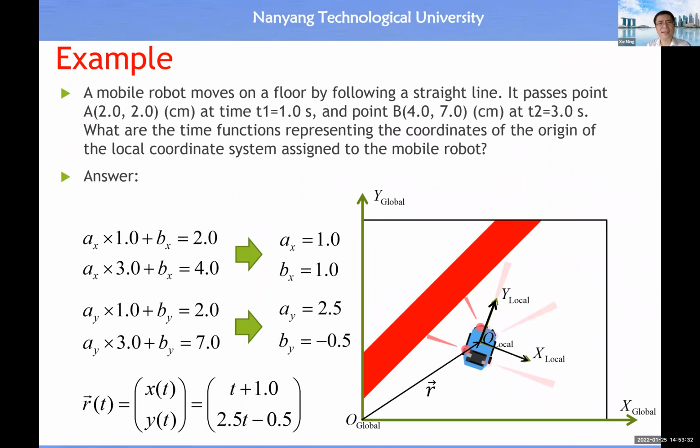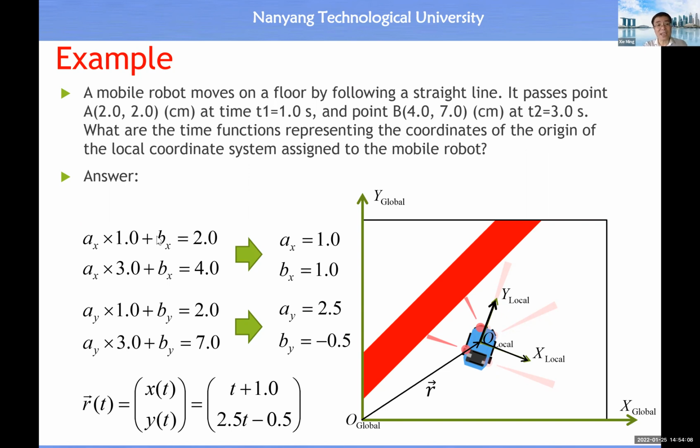Here is an example for you to practice. For example, a mobile robot moves in a two-dimensional space. When t equals 1, the robot passes through this coordinate, and when t equals 3, it passes through this coordinate. Then what are the time functions representing the coordinate of the origin of the local coordinate system assigned to the mobile robot? In this case, we use a polynomial equation of degree 1. So you have ax times t plus bx.